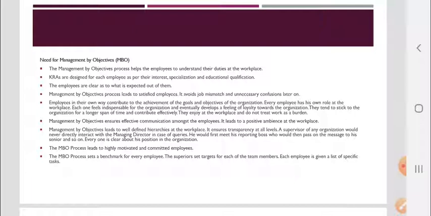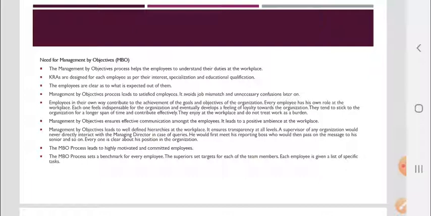Now, in this slide, we are going to discuss the need for management by objectives. The management by objectives process helps the employees to understand their duties at the workplace. Key result areas are designed for each employee as per their interest, specialization, and educational qualification. The employees are clear as to what is expected from them. The process leads to satisfied employees. It avoids job mismatch and unnecessary confusion.